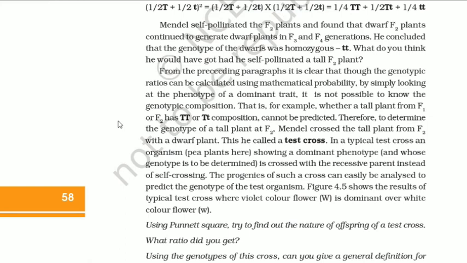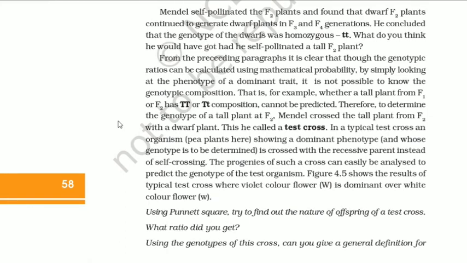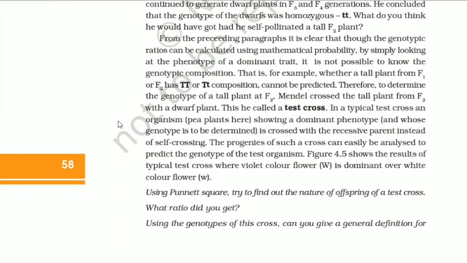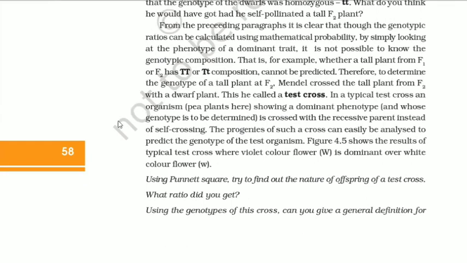From the preceding paragraphs, it is clear that though the genotypic ratio can be calculated using mathematical probability, by simply looking at the phenotype of a dominant trait, it is not possible to know the genotypic composition. That is, for example, whether a tall plant from F1 or F2 has TT or Tt composition cannot be predicted. Therefore, to determine the genotype of a tall plant at F2, Mendel crossed the tall plant from F2 with a dwarf plant. This he called a test cross.